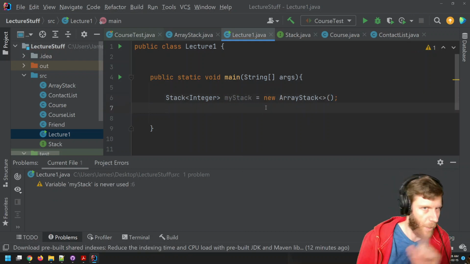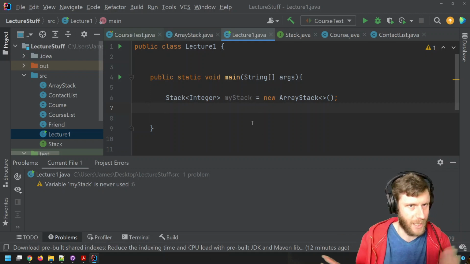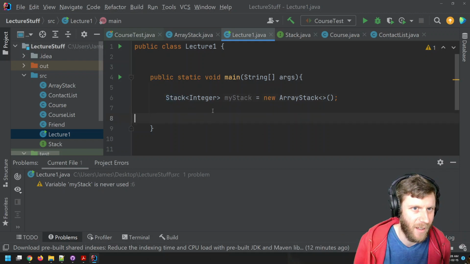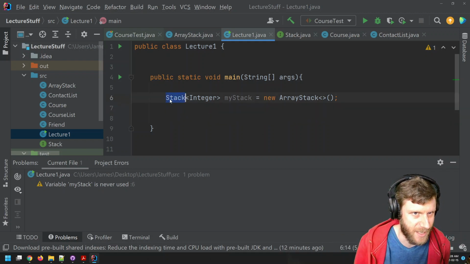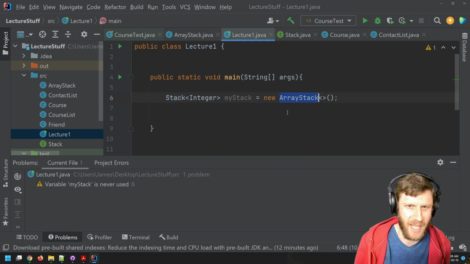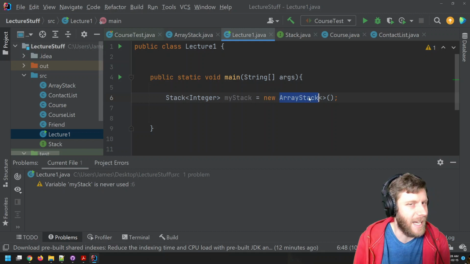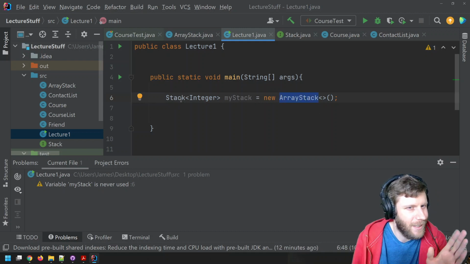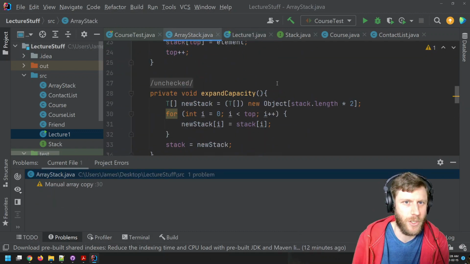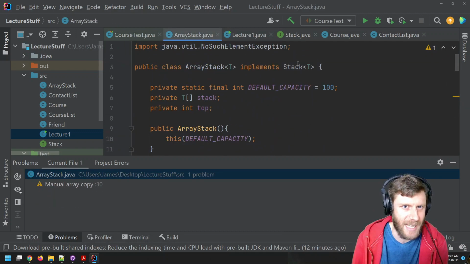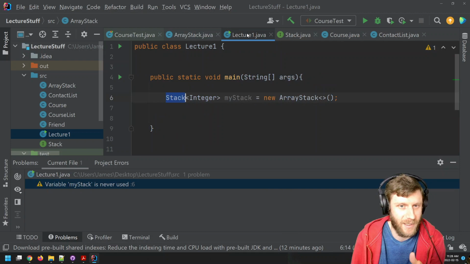Great. One thing I want to emphasize here before I carry on is notice that the type of the reference variable is Stack, but the actual thing that we're creating is an ArrayStack. But ArrayStack is still a Stack because we've ensured that, because we're saying ArrayStack implements Stack.